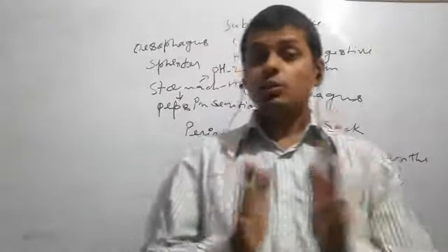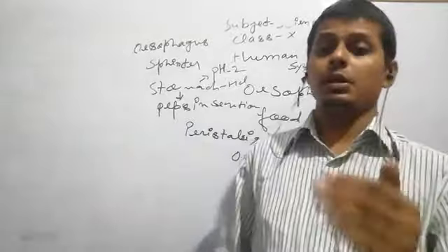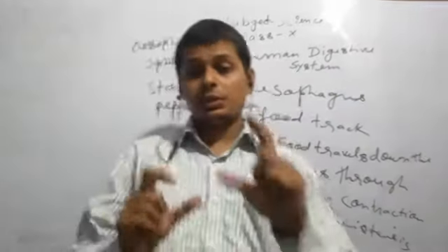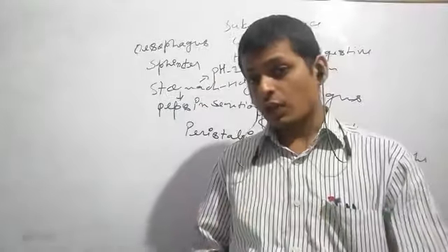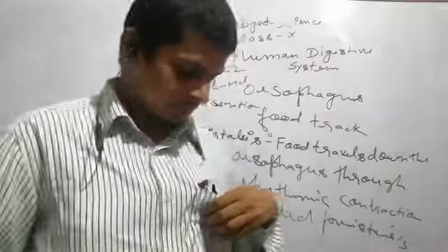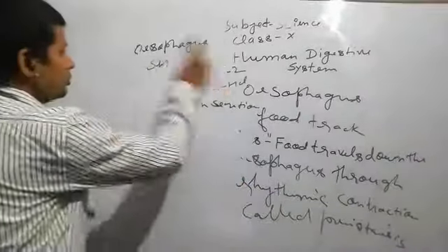The animal tissues are of four main types. They are epithelial tissue, muscular tissue, connective tissue, and nervous tissue.